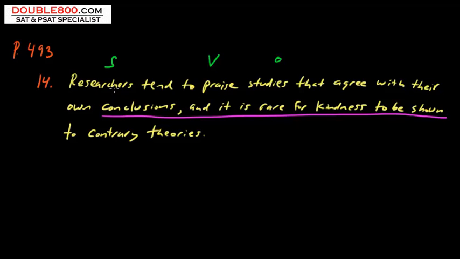You noticed here, the subject, the researchers, they're directly performing the action. They're praising. And it is rare for kindness to be shown. Not only do we not have a subject here, but we don't have the active voice. It turns to passive. It is rare for kindness to be shown. Part of the verb to be. You got this bulky past participle, to be shown.